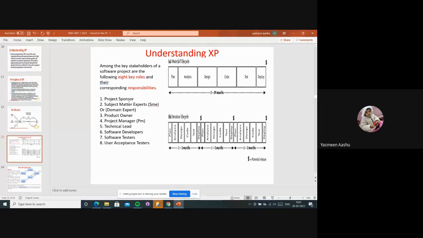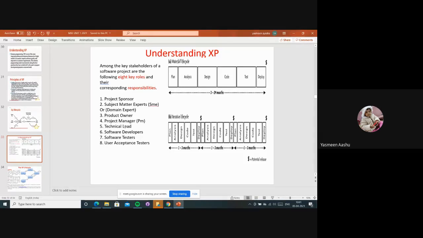One is the project sponsors, and subject matter experts, simply we can say SME or domain experts. If we get projects in different domains, we definitely need those domain experts also, right? And the product owner will be there, looking after each and every module, which is distributed in the form of small teams working on it. And the project manager is also important.